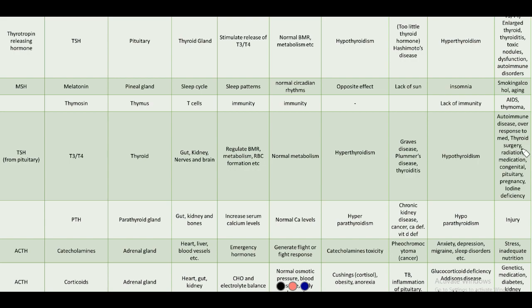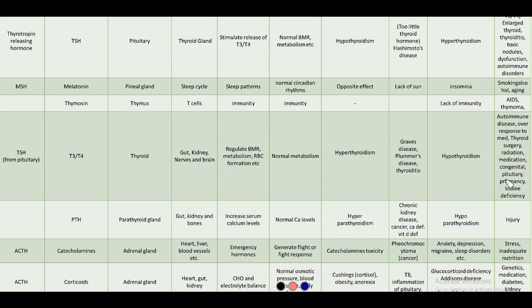Thyroid surgery: in case there is something like thyroid cancer, then the thyroid gland is removed, so hypothyroidism can occur. And due to radiation: because of a cancer or any such problems, radiations are administered to the patient. What happens is the thyroid gland cells get destroyed, so again hypothyroidism can occur.